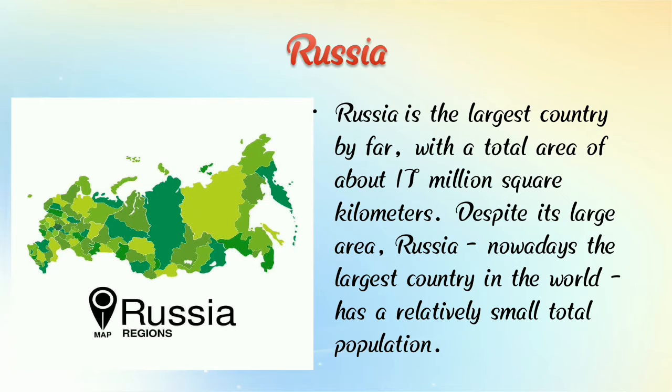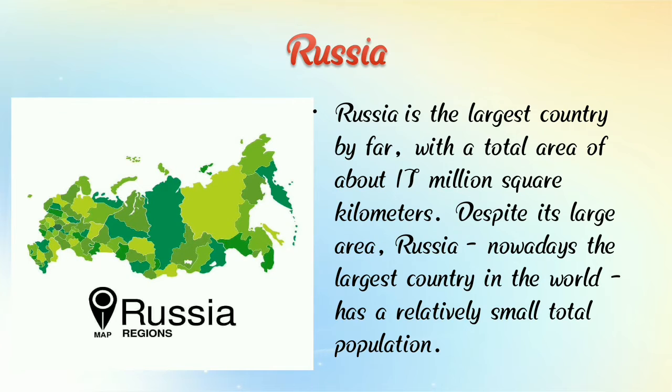Russia. Here we can see a photograph of Russia. Russia is the largest country by far, with a total area of about 17 million square kilometers.